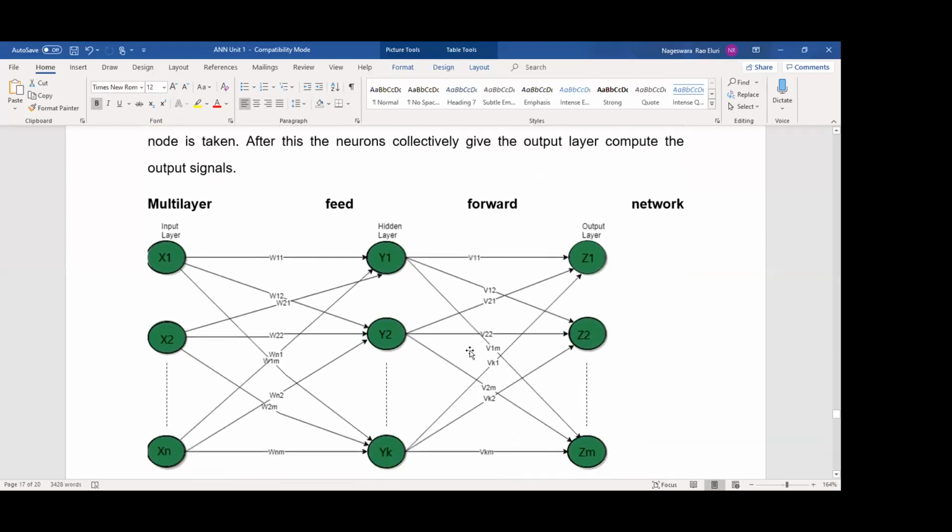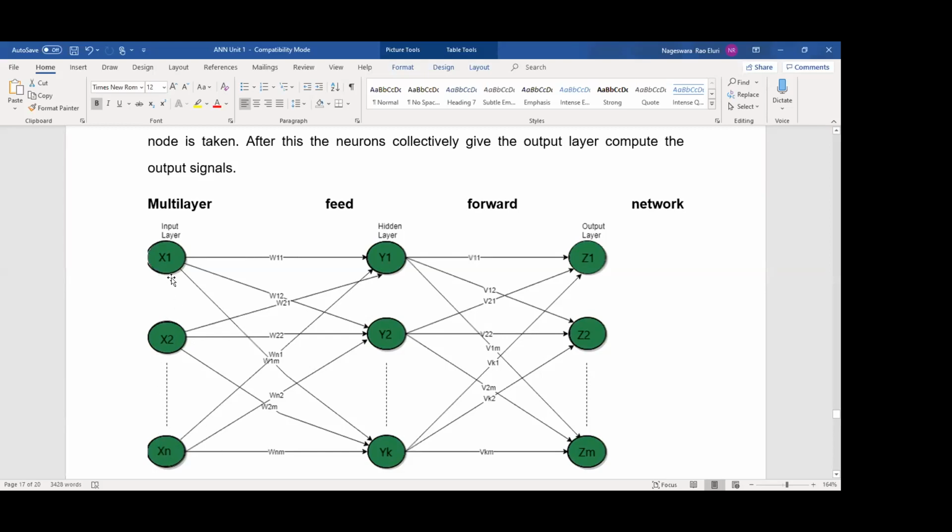Multi-layer feed forward networks. First of all, what is multi-layer? Many layers in an artificial neural network. This diagram represents 3 layers of a neural network with n nodes and m nodes. You can explain it like this. This is layer 1, the input layer. We are feeding the input values to x1, x2 and xn.